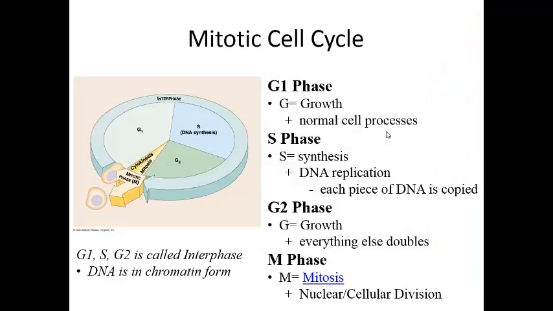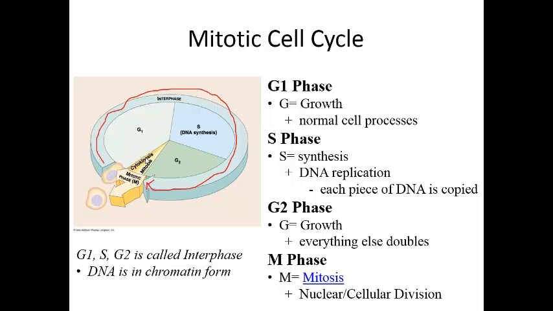Here we see a picture of the cell cycle. The cell cycle is made up of all the events in a cell's life from the moment it was created through mitosis until the moment that it divides itself. Any time that a cell is not in mitosis, is not physically dividing, the cell is in interphase. Interphase composes a bulk of that cell's life, and during interphase, that DNA is just going to be found in the loose open chromatin.